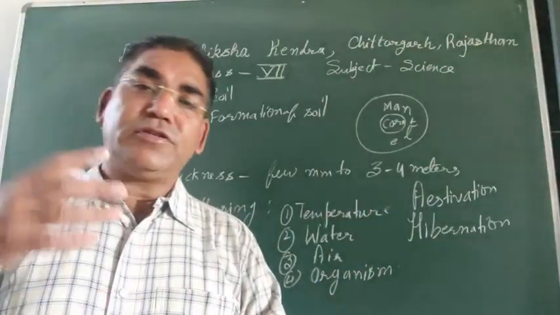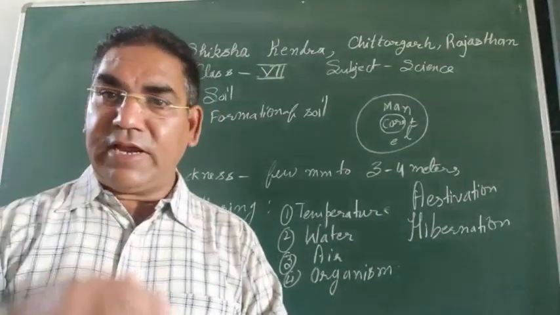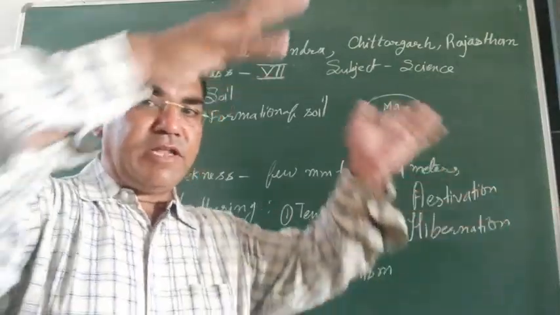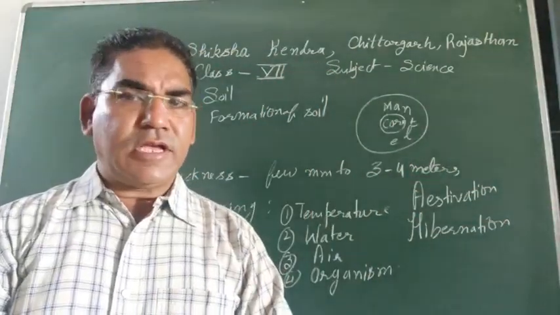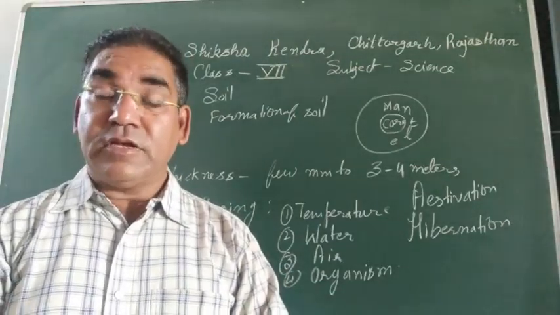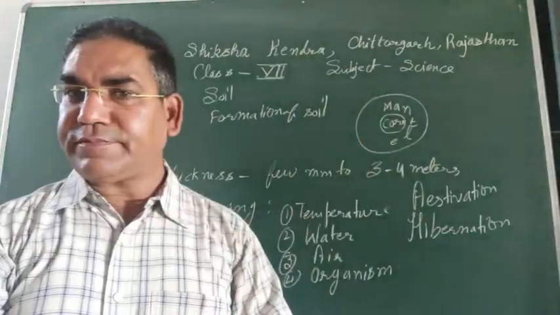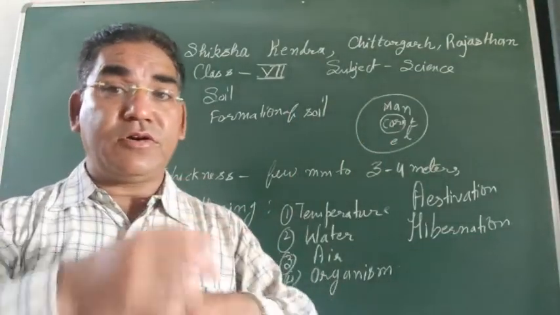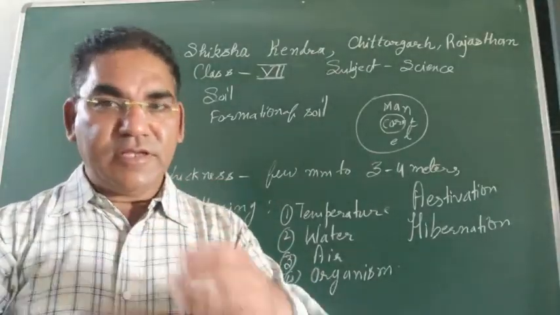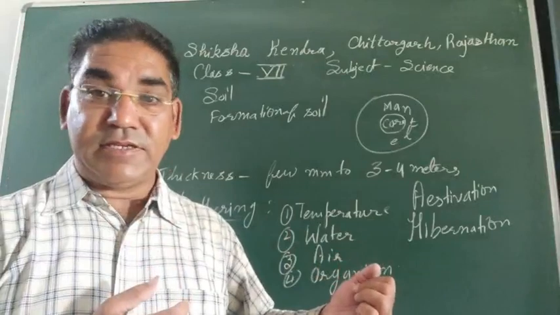In this way, sometimes sudden heavy rainfall takes place in the mountain regions, and with heavy rainfall, big boulders, big rocks, are carried away by the water. Kedarnath 2013, you people must have heard. At that time the big boulders came and rushed away like this. And when the rocks break down, they produce small pieces, and small pieces, by the force of the water, convert into soil particles, silt.